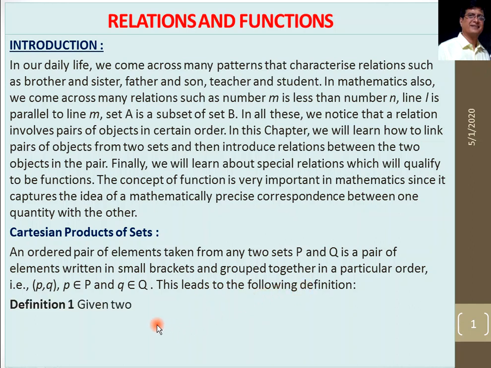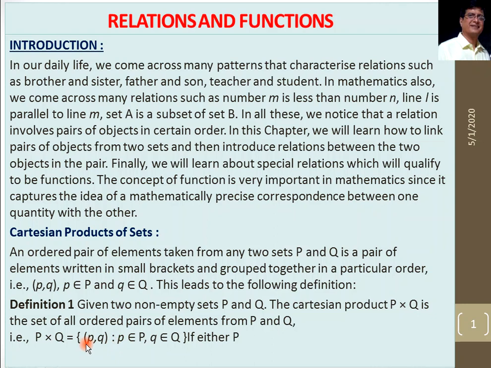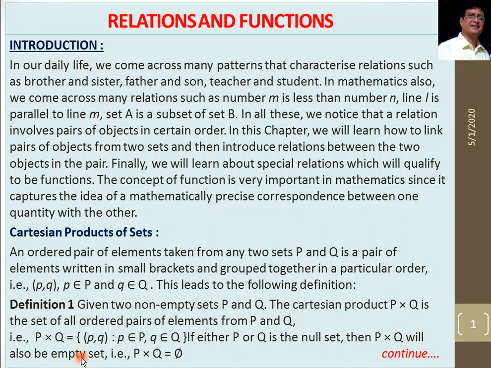Definition number 1. Given two non-empty sets P and Q, the Cartesian product P cross Q is the set of all ordered pairs of elements from P and Q. That is, P cross Q is the set of (p, q) such that the first element p belongs to set P and the second element q belongs to set Q. If either P or Q is the null set, then P cross Q will also be the empty set. That is, P cross Q is phi.